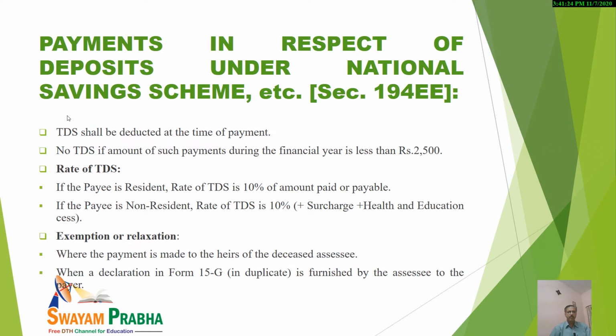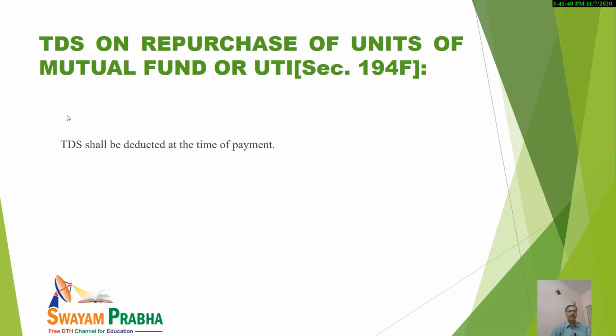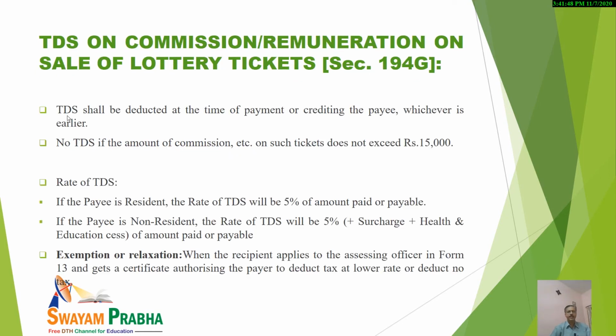In case the payee is non-resident, in that case the rate is 10% plus surcharge plus health and education cess will also be there. And regarding exemption and relaxation, you are aware. And TDS on repurchase of units of mutual fund or UTI, TDS will be deducted at the time of payment.